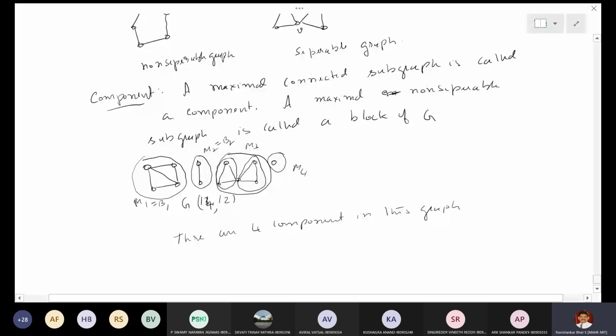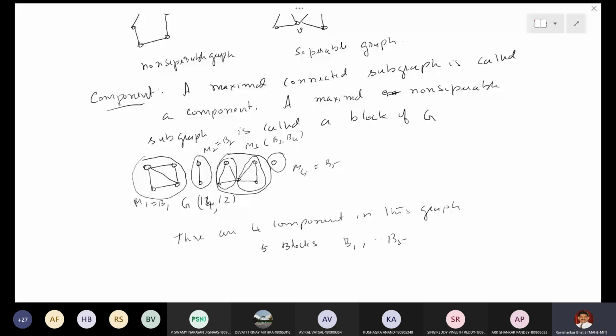So M3 contains blocks B3 and B4, and M4 is block B5. So it has 5 blocks, B1 to B5, and 4 components, 12 edges, 14 vertices.